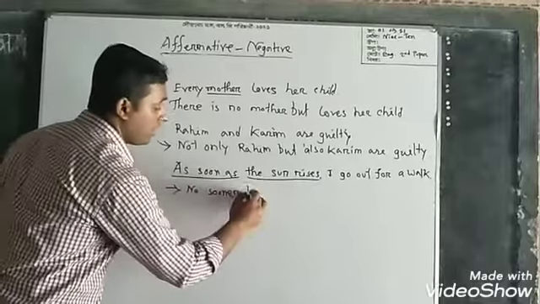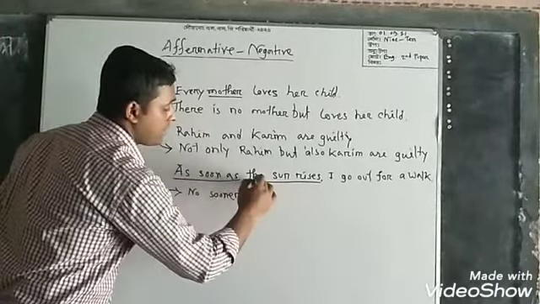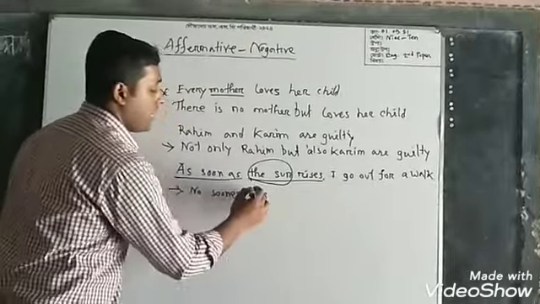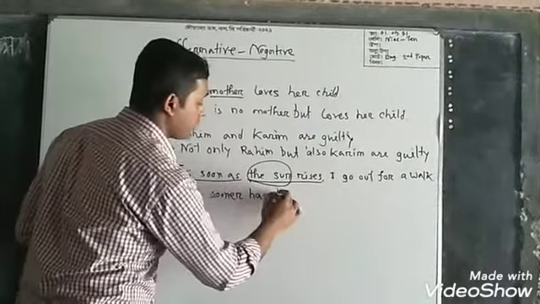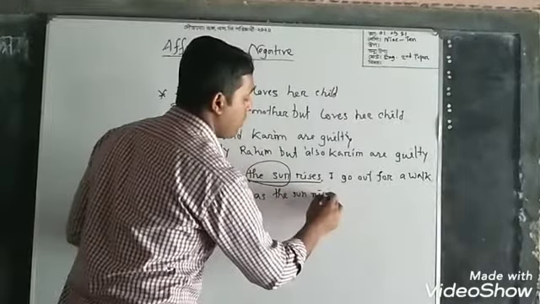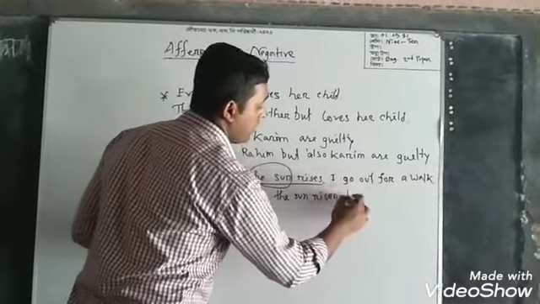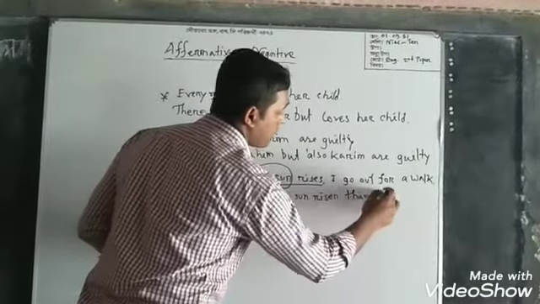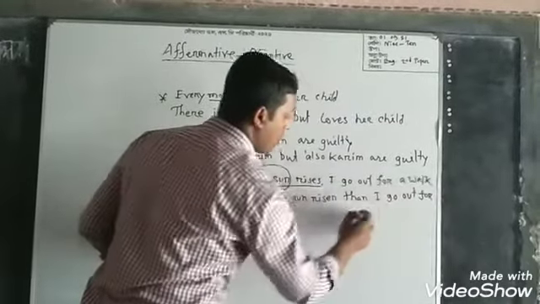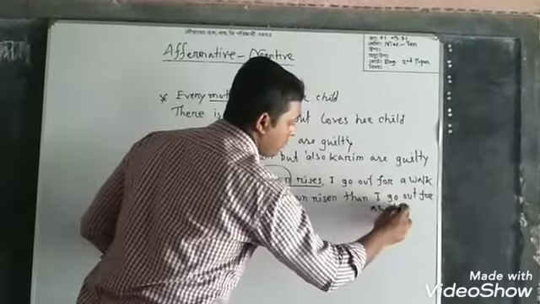So no sooner has the sun, which is third person singular, so has is taken. Then the past participle form of rise is risen. Then I go out for a walk.